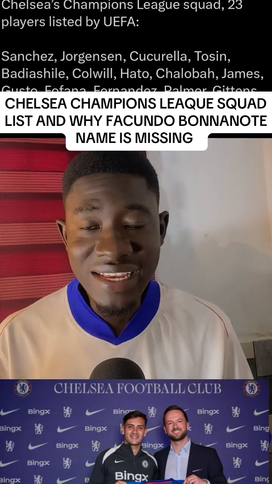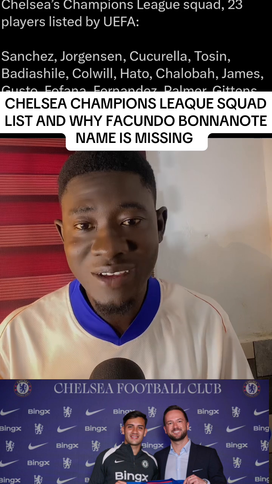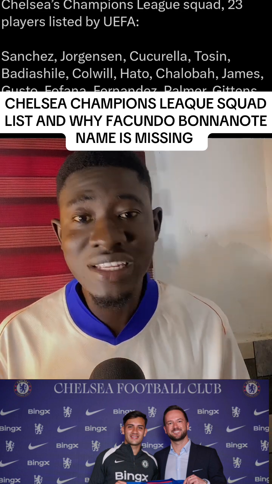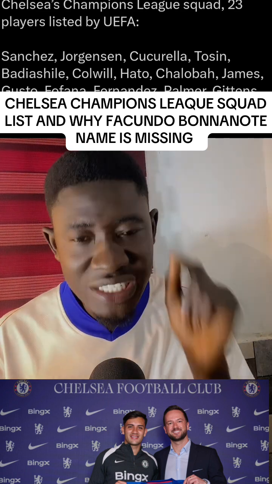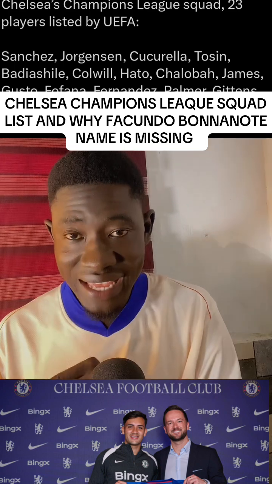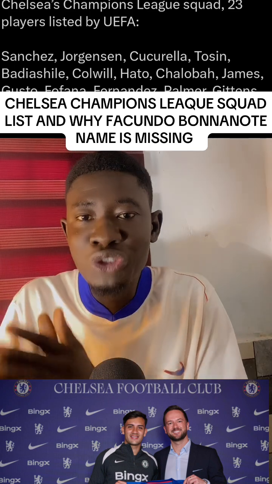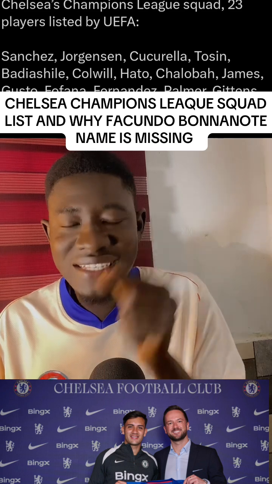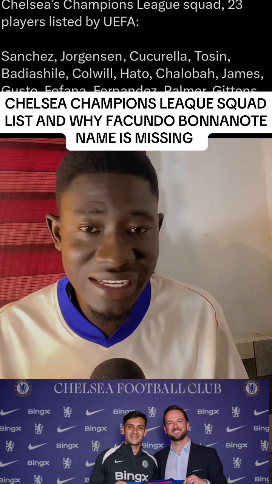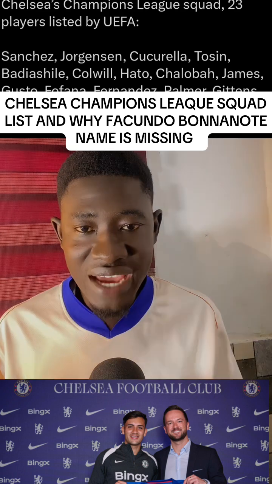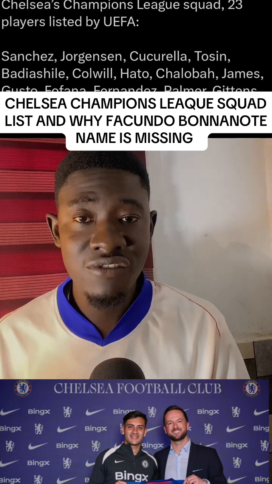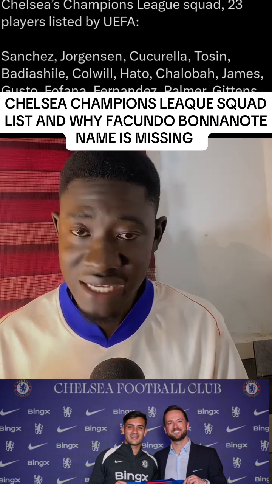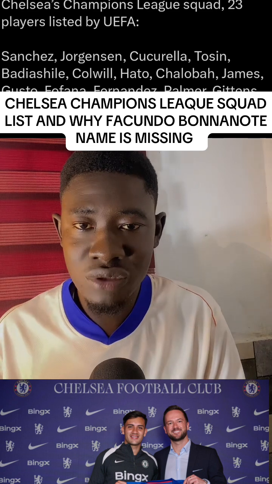UEFA have finally released the final squad list for the Champions League group phase, and I'm going to talk about the Chelsea squad list. Unfortunately, one name is missing. After going through the list, there's one name that is missing, and it's quite unfortunate. The new signing, Facundo Buonanotte, the guy they've signed from Brighton on loan, his name, unfortunately, is not captured in that list.